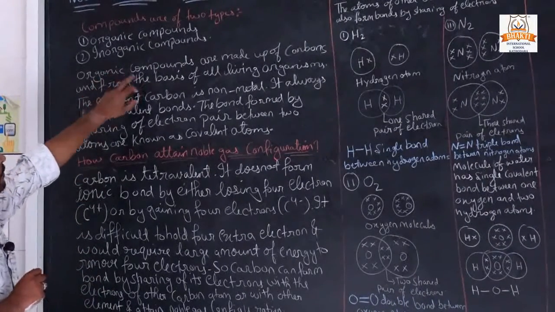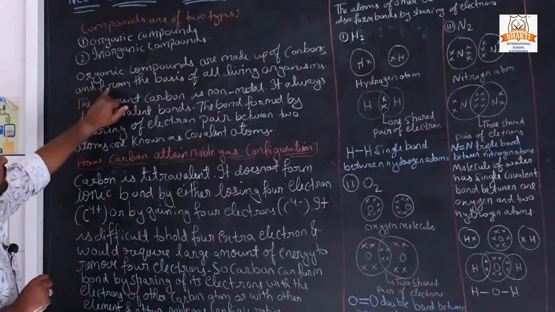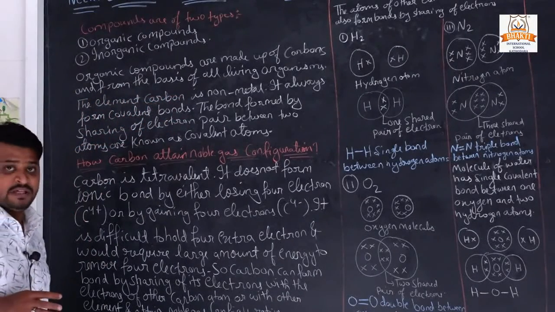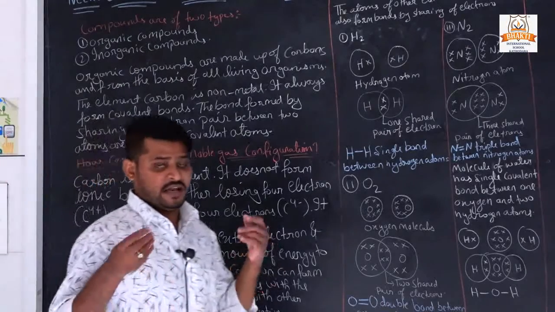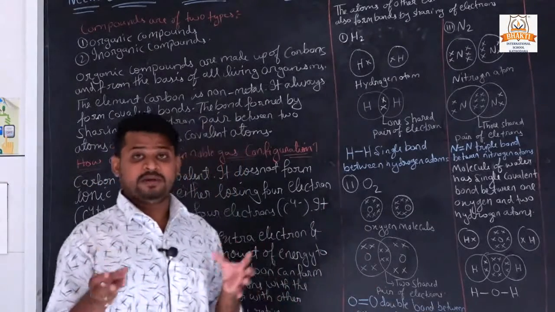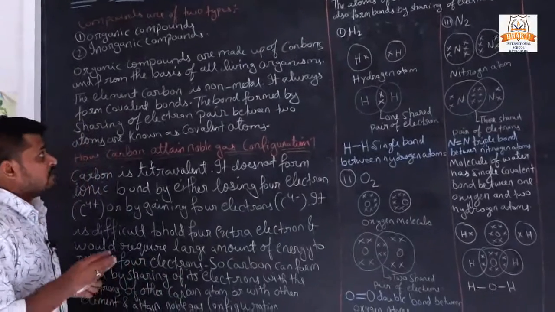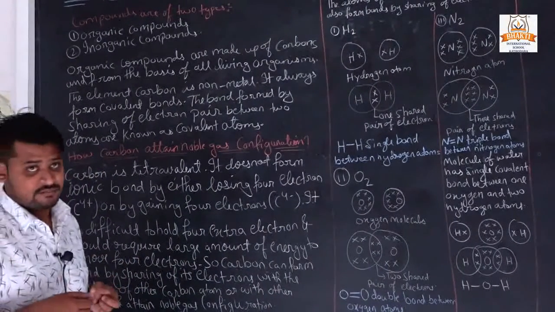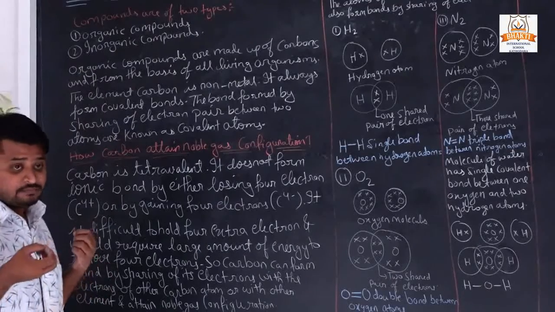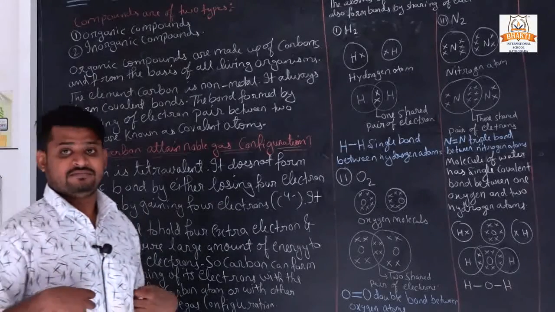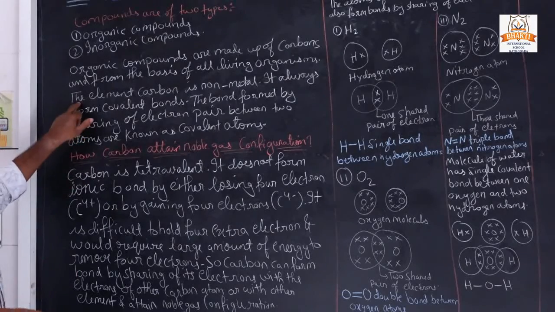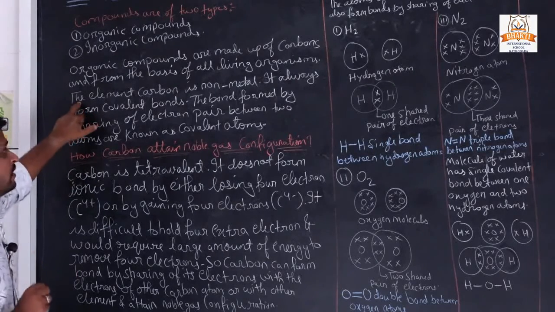Organic compounds are made up of carbon and form the basis of all living organisms, means plants, animals, human beings, insects, all living beings are made up of carbon. Our whole body is made up of carbon. So these are called organic compounds.